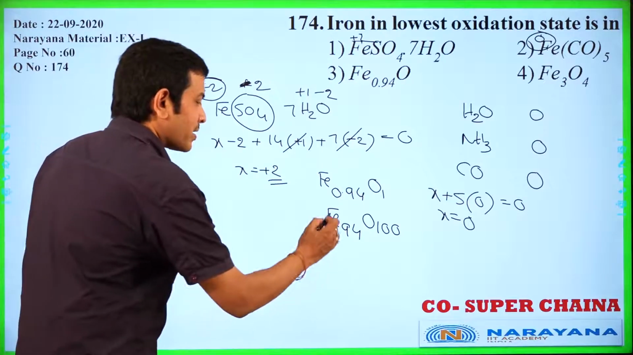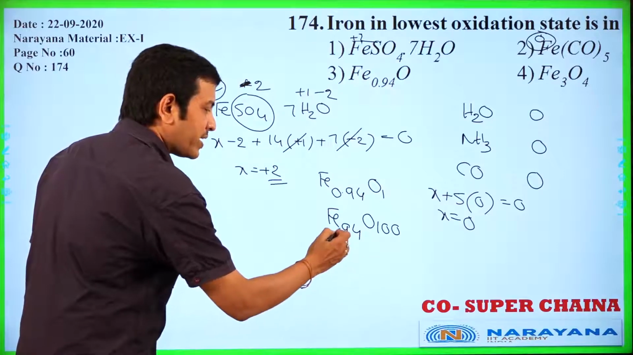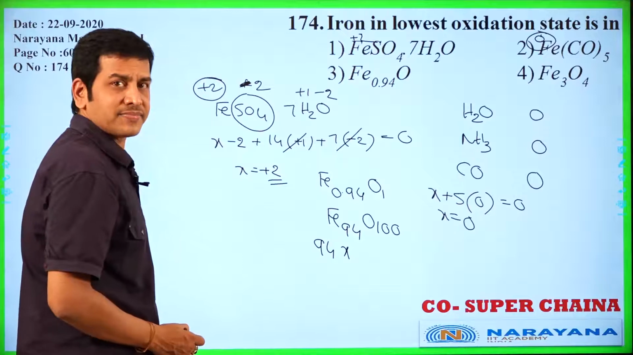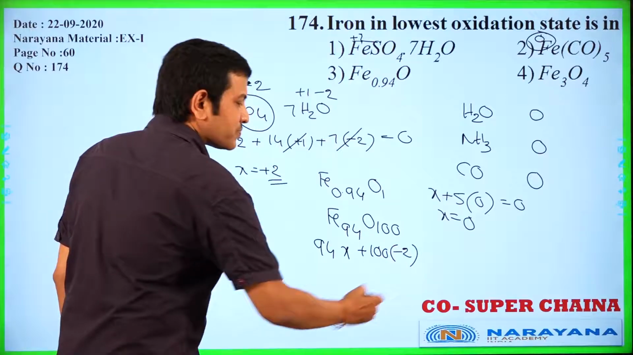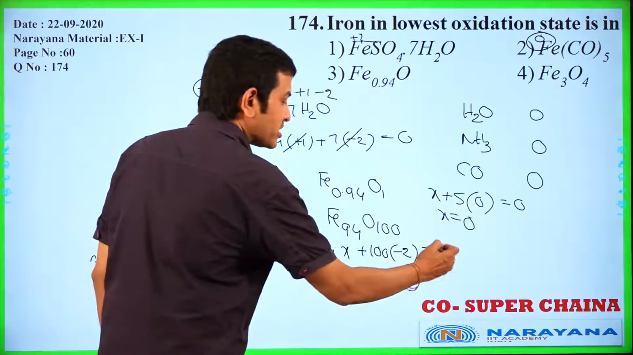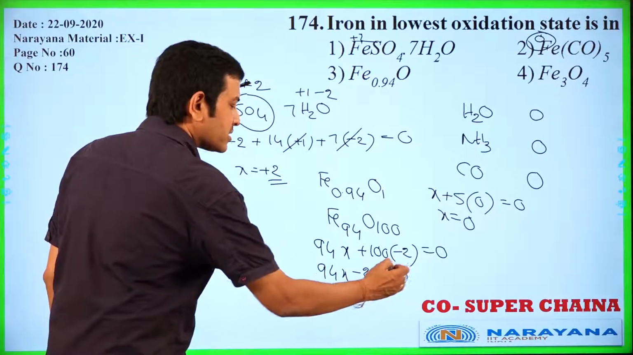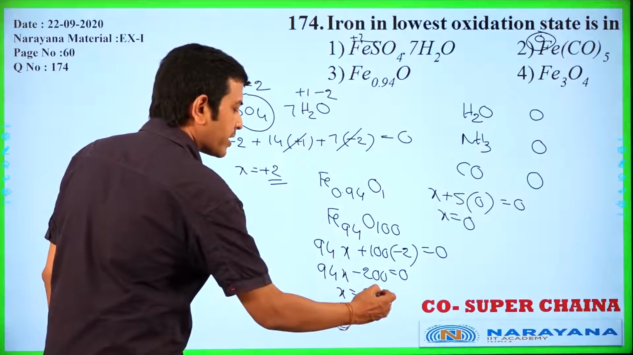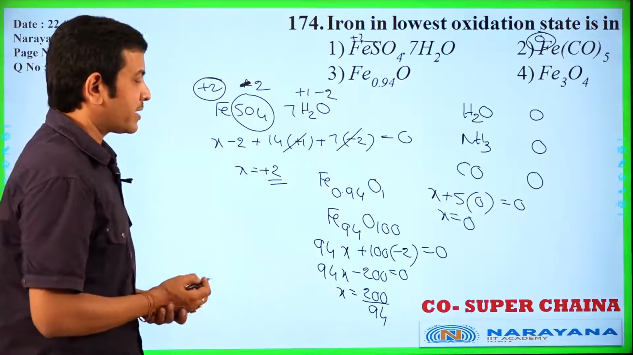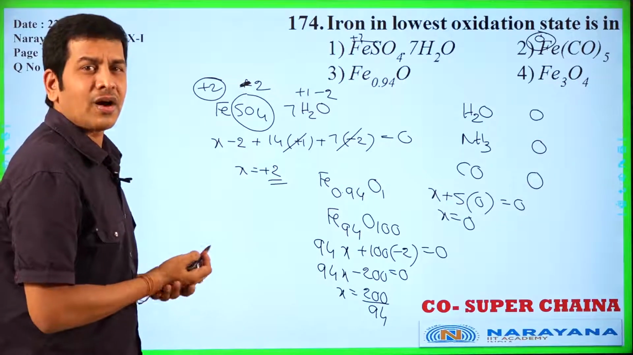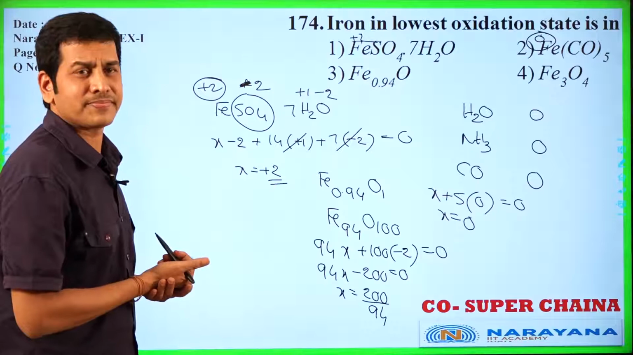Now let us calculate the oxidation number of iron. 94 into X, 94X, plus 100 into oxygen as usual minus 2. 100 into minus 2 is equal to 0. Now 94x minus 200 is equal to 0. Now x is equal to 200 by 94. That is the oxidation number of that iron. It is fractional value. Oxidation number may be negative or positive or 0 or fractional values, no problem.